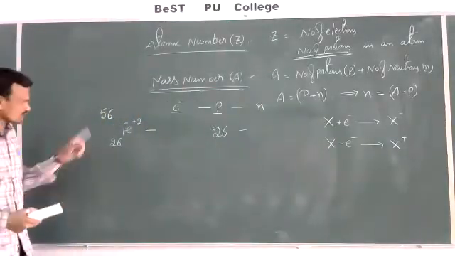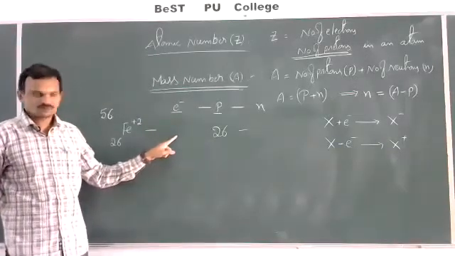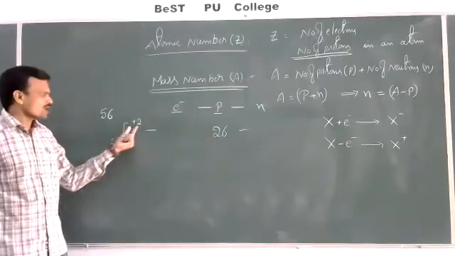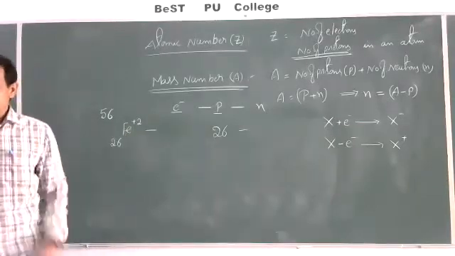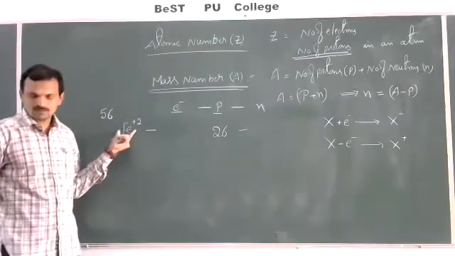Then, how many electrons are present? Fe plus 2 means iron loses 2 electrons. By losing 2 electrons, we got Fe plus 2.